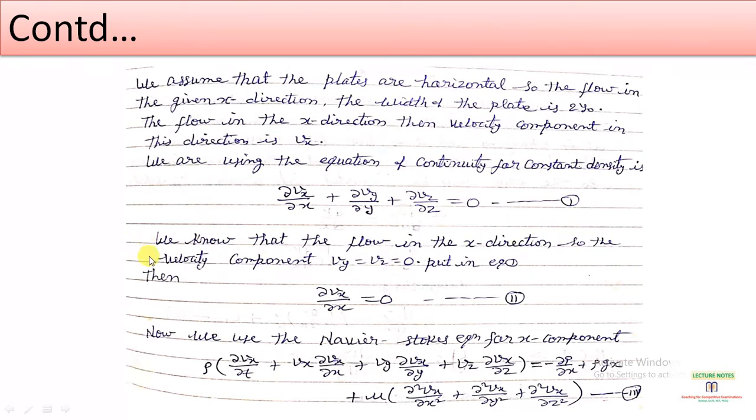Okay, so we know very well that the fluid is flowing in the x direction, so the velocities Vy and Vz will be equal to 0. So if we put this in this equation, we will get del Vx by del x equals 0. Now we are writing the x component of the momentum equation because the fluid is flowing in the x direction, so we will use this component: rho within brackets del Vx by del t plus Vx del Vx by del x plus and so on.